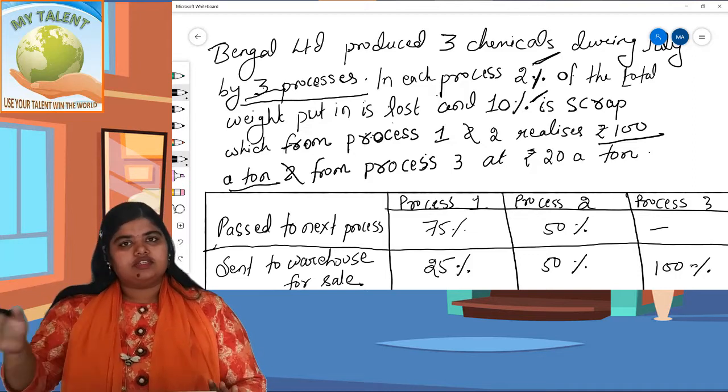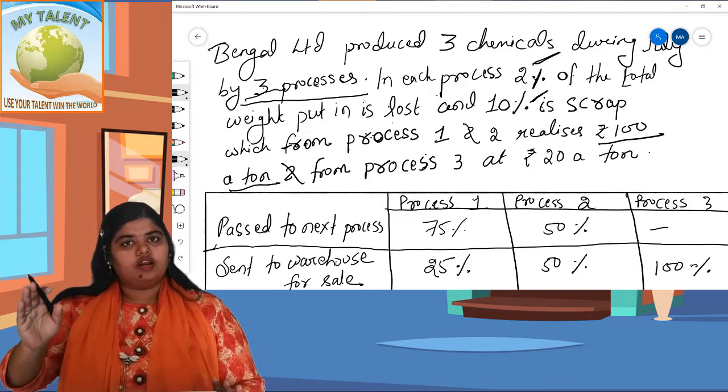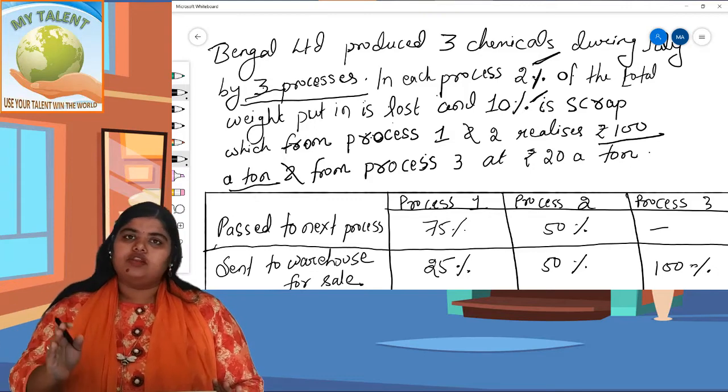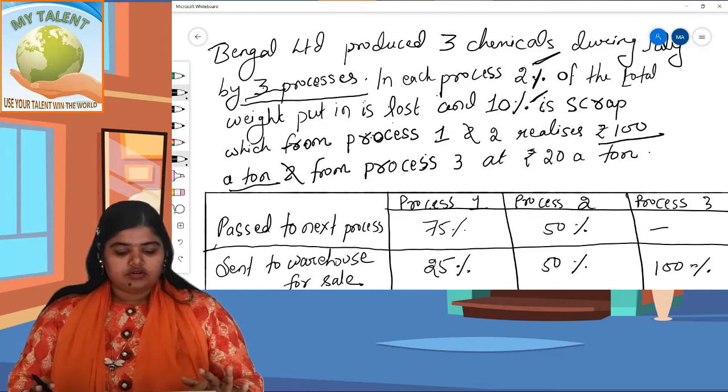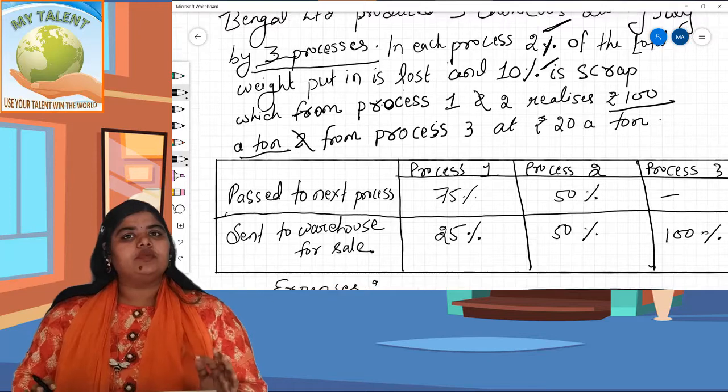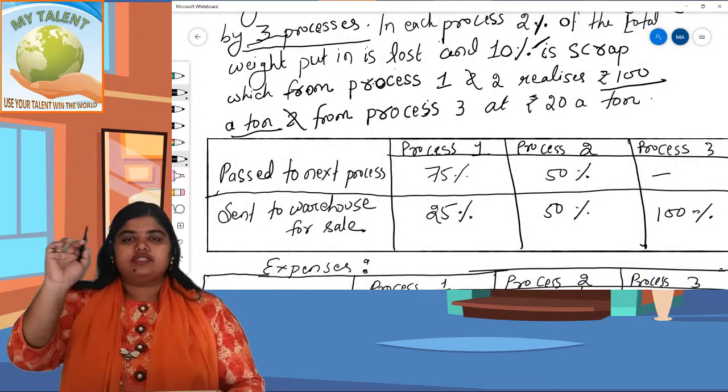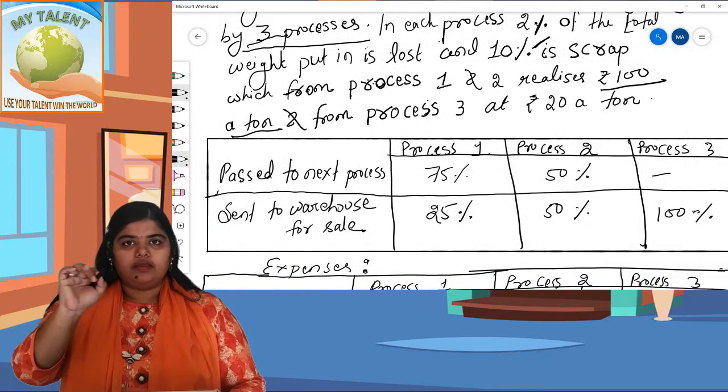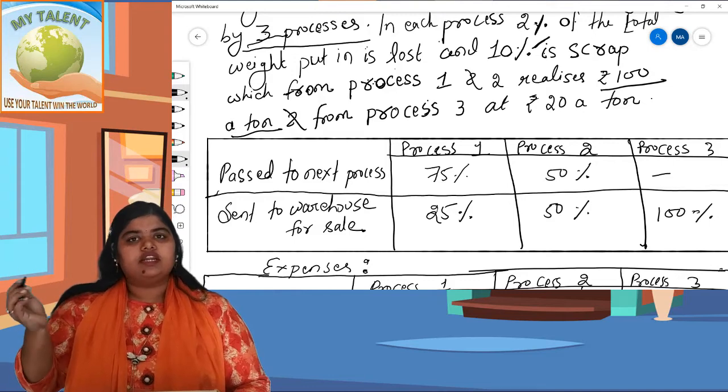So I will write it in the credit side. The normal loss is written in the credit side and the scrap value is also written in the credit side. So then the further balancing figure, who will do that? Balancing figure in process A, the balancing figure we take by process B, right? What is that process B?